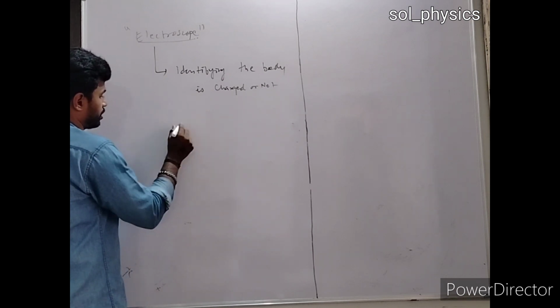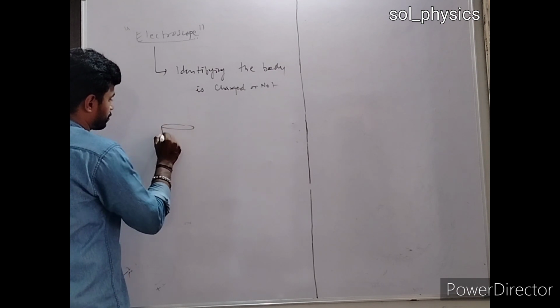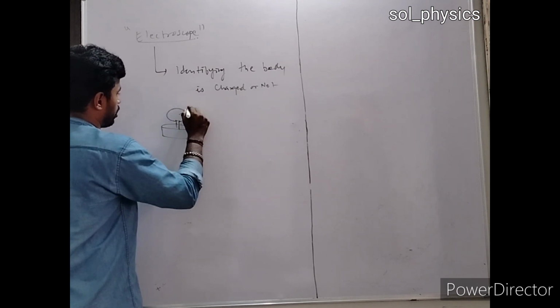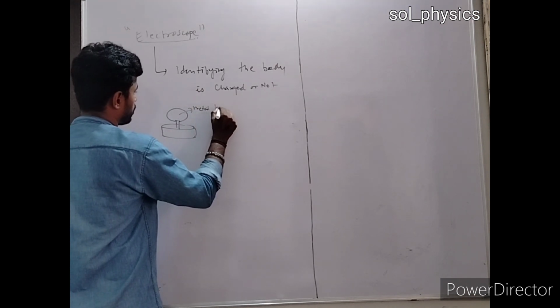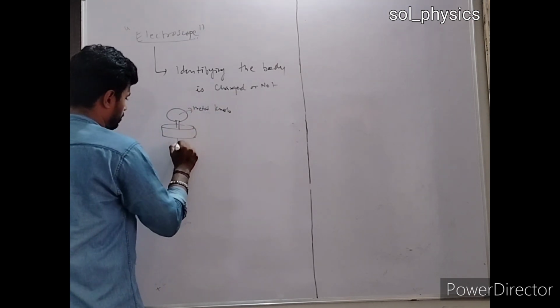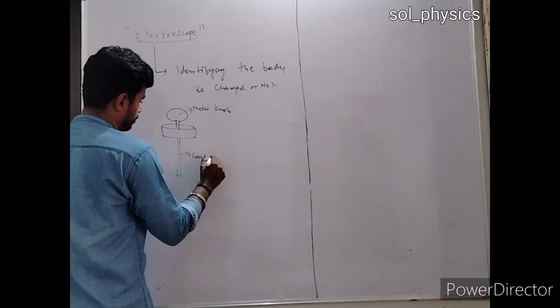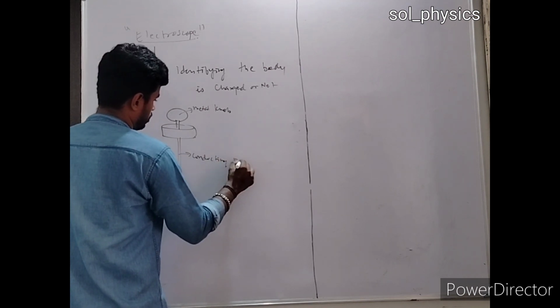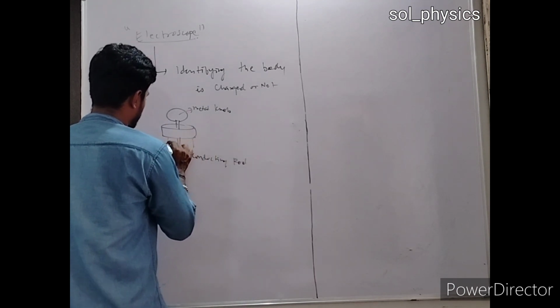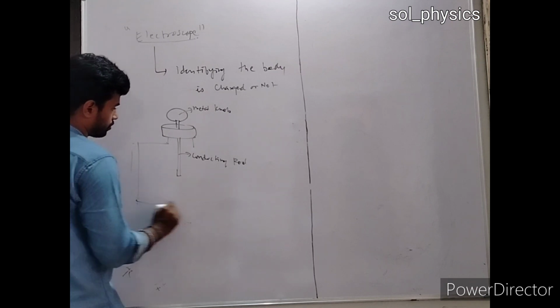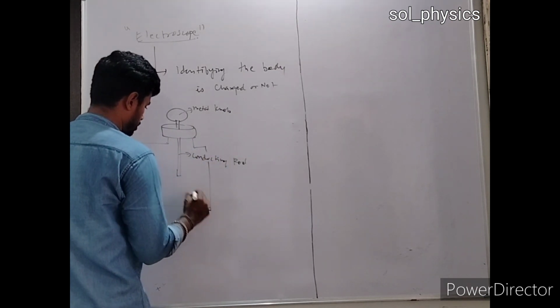It consists of one glass jar with a rubber cork, and the upper part is called a metal knob, and this is completely stretched to the lower end. This is your conducting rod. It is completely vacuumed inside the glass jar, and the third part is this.